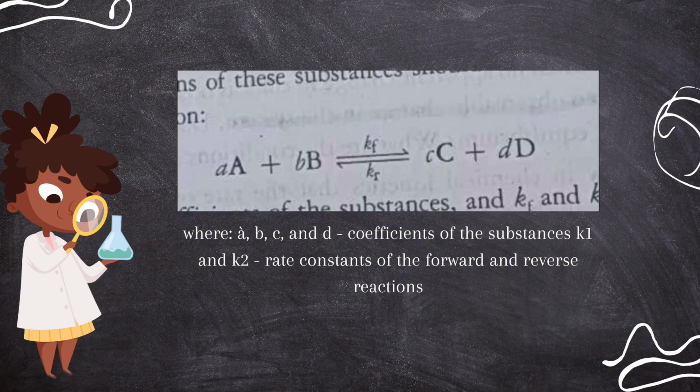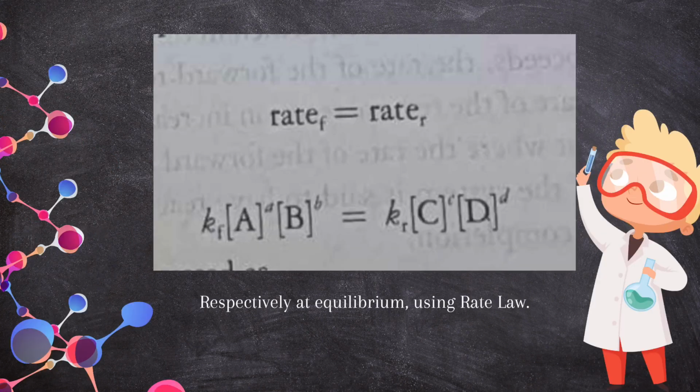Consider a reversible reaction with a general equation, where a, b, c, and d are the coefficients of the substances, and Kf and Kr are the rate constants of the forward and the reverse reactions respectively. At equilibrium, rate forward is equal to rate reverse.